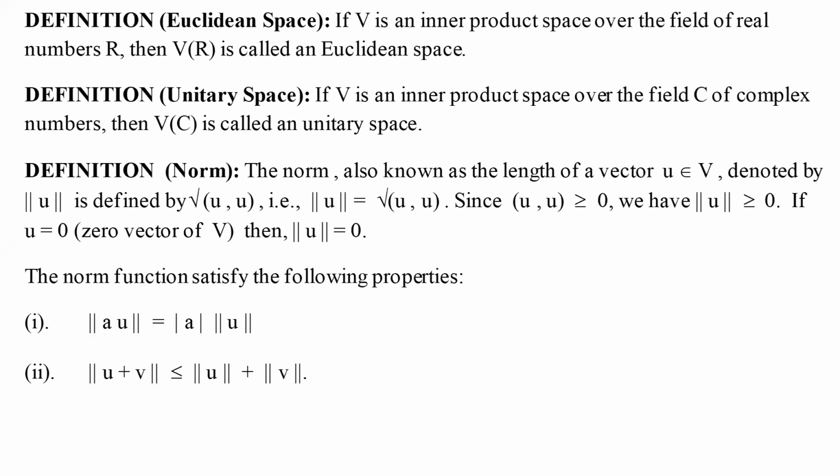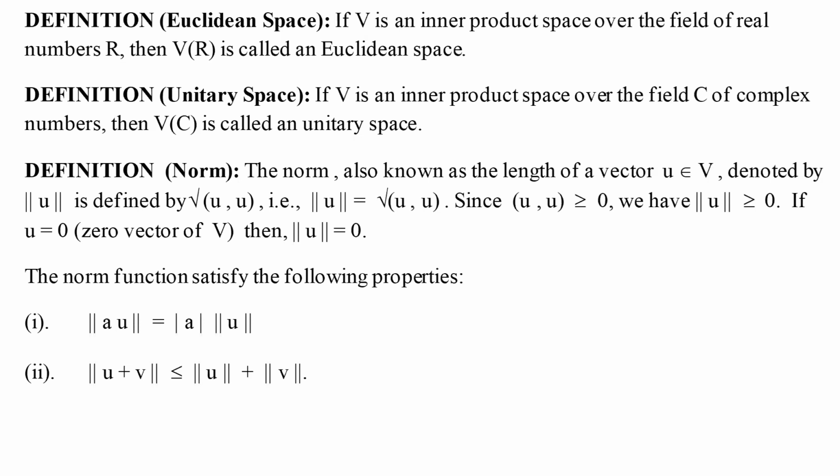So I have to put mod of a, so that it remains positive. And the second condition is that the norm of the sum of two vectors is always less than or equal to the sum of the norms of these two vectors. That is, norm of u plus v is always less than or equal to norm u plus norm v.